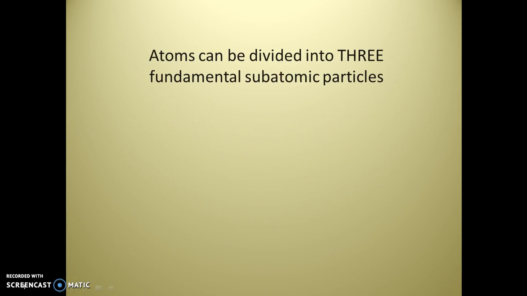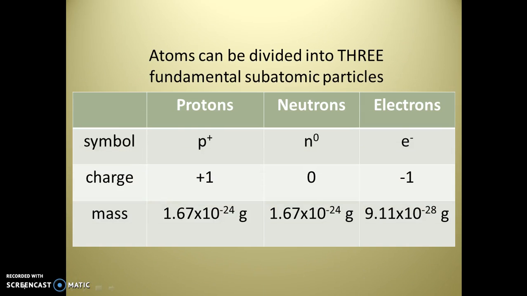Those subatomic particles are the protons, neutrons, and electrons. And some of these can be broken down even further into quarks, but we're not going to go that far. So the protons are a lowercase p with a plus superscript. That's its symbol. And that's because it has a +1 charge. It has a mass of 1.67 times 10 to the negative 24th of a gram.